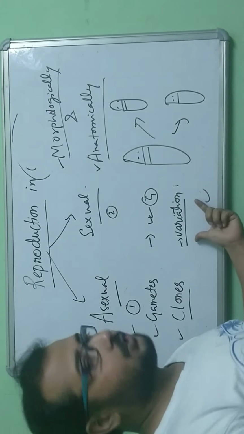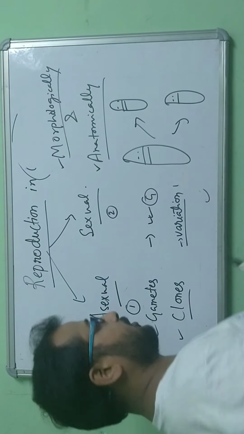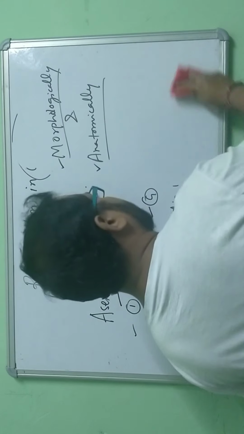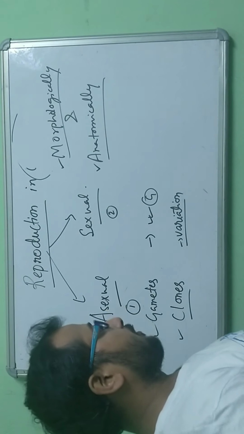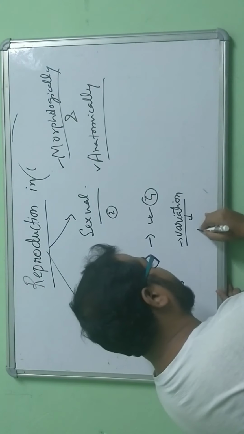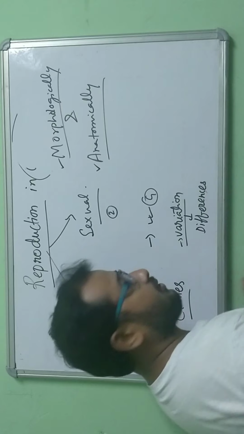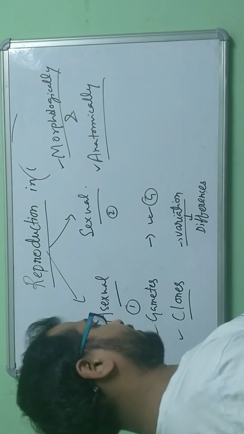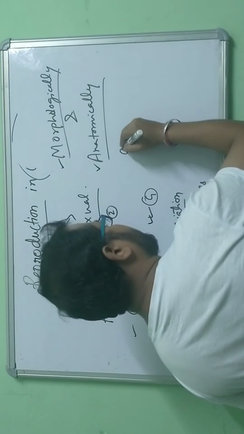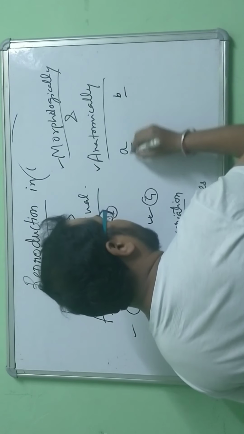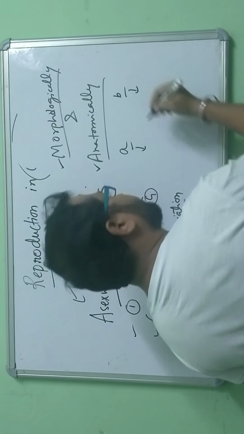Now, variation. Variation is a concept related to sexual reproduction. In this case, as we know, two different parents are involved, so variation simply means the differences from organism to organism. That is the variation. Two different parents, suppose parent A and B, a male and a female.